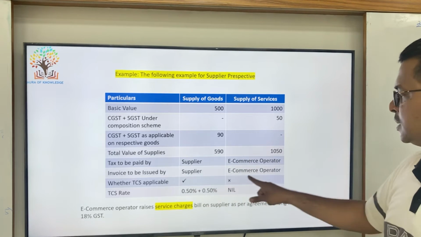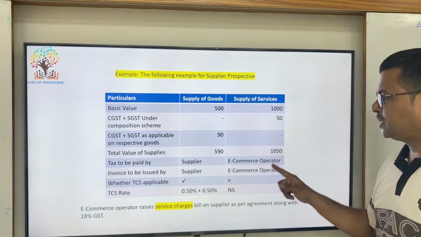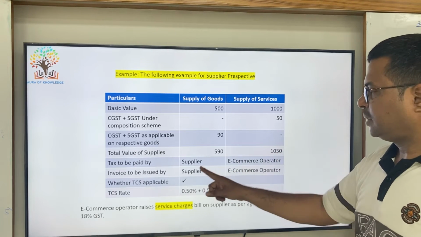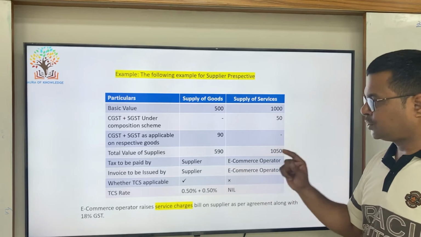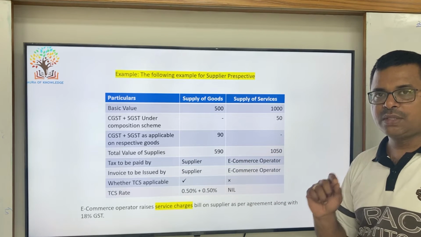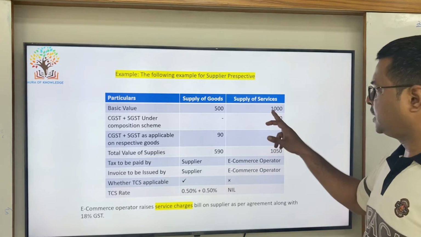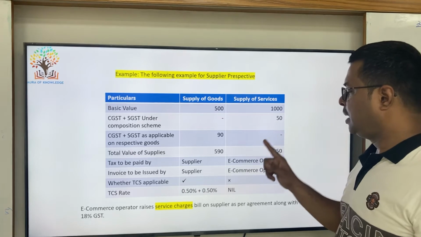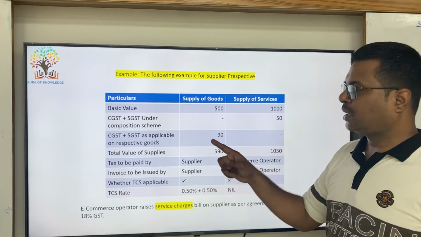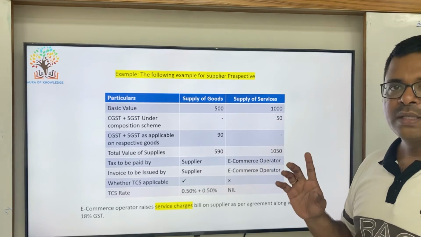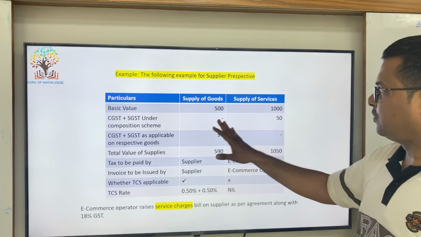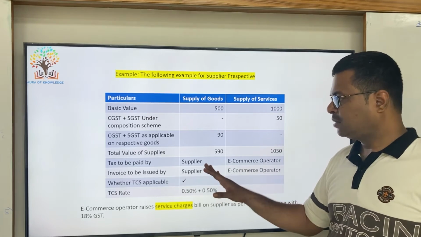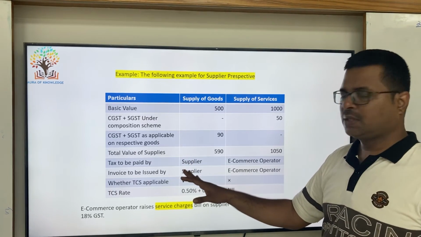And coming to the invoice, because he is paying the tax, he will raise the invoice and pay the tax. The supplier also has to give an invoice, but it is not an invoice, it is a bill of supply, because it is under the composition scheme. He will give the bill of supply to the e-commerce operator, and the e-commerce operator will give the tax invoice to the consumer. With respect to goods, the invoice has to be given by the actual supplier.